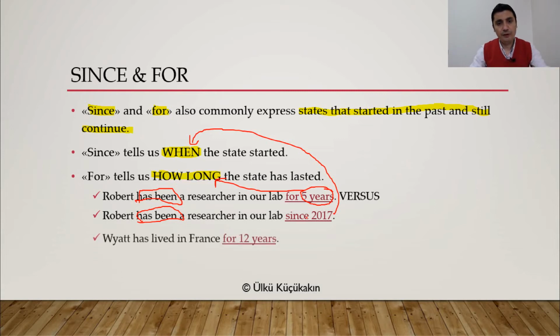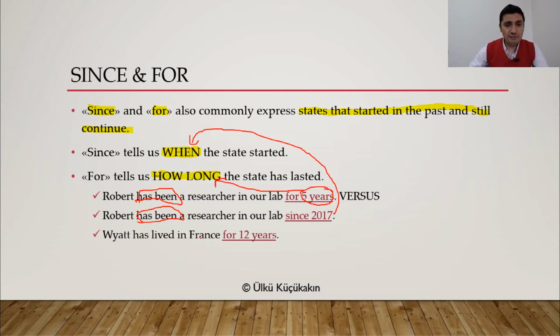Okay? Another example. Wyatt has lived in France for 12 years. So, for 12 years is how long the state has lasted. But Wyatt has lived in France since 2010. So here you are answering the question of when, okay?